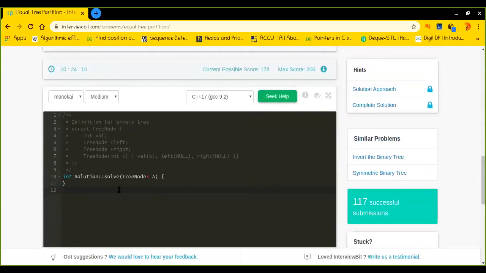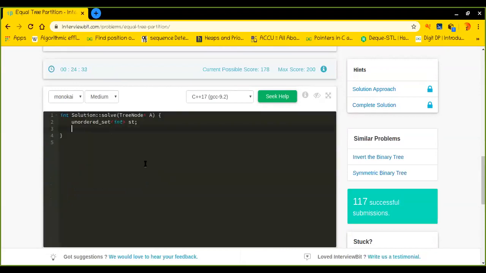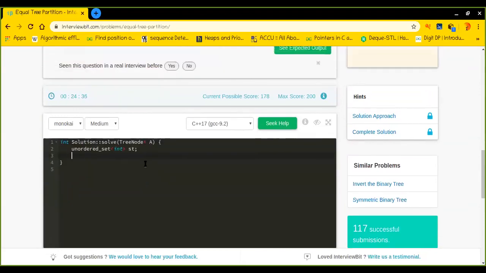Okay, so let's quickly solve this particular problem. Let's have an unordered set, say st. Let's say we are having a function called dfs, which is responsible for finding the total sum.